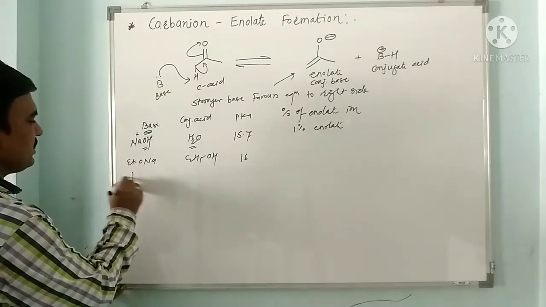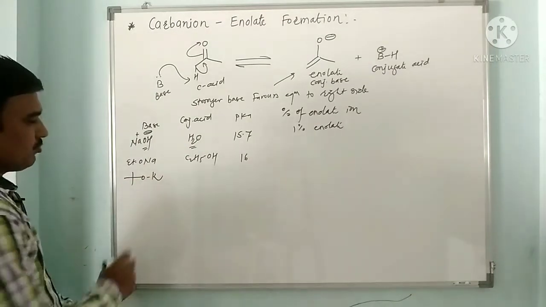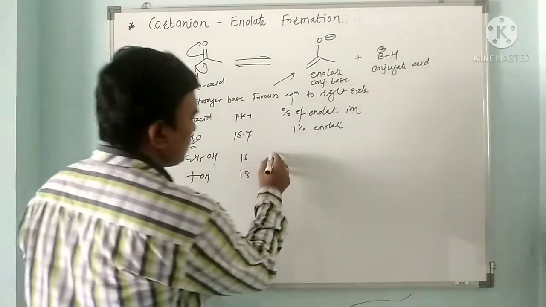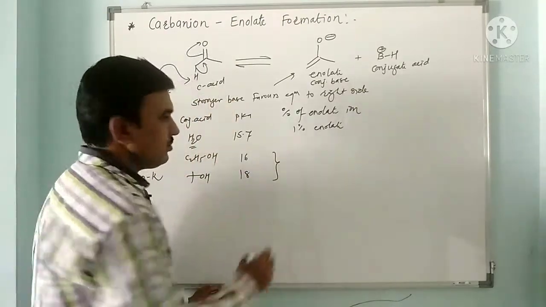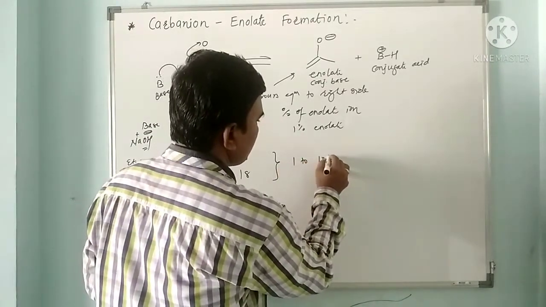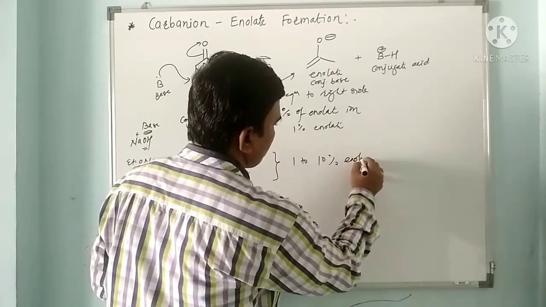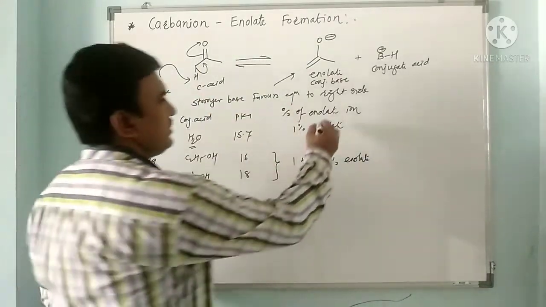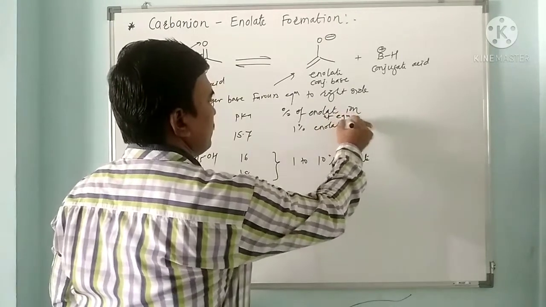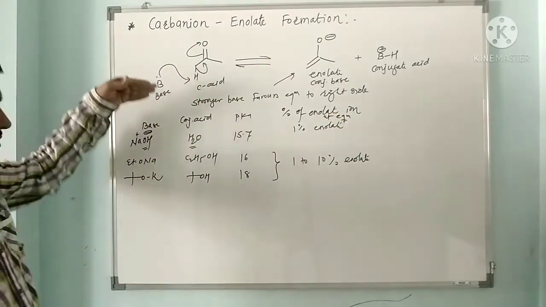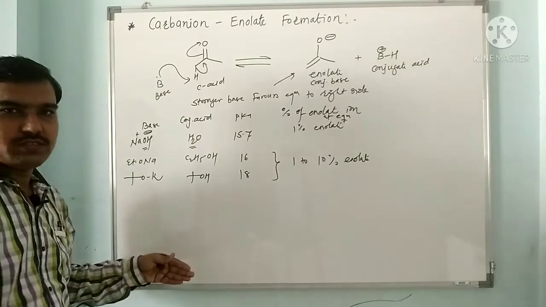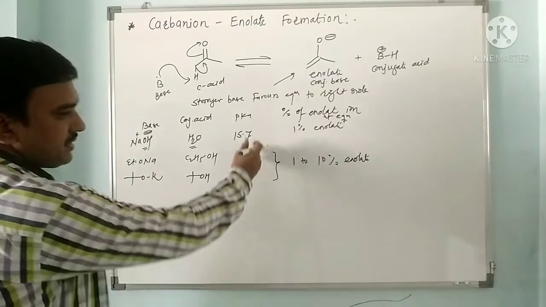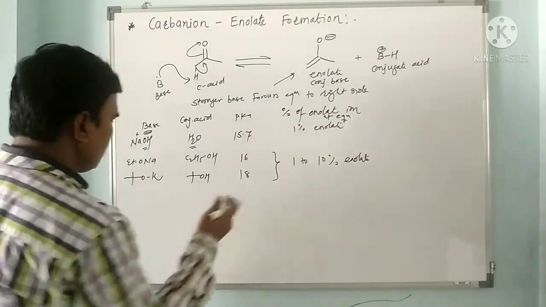With potassium tertiary butoxide, it forms butanol. Its pK is around 18. In this case we can observe around 1 to 10% enolate at equilibrium. So this is the percentage of enolate ion at equilibrium. Stronger bases drive the equilibrium to the right side, because the conjugate acid's pK increases, meaning its acidity decreases.